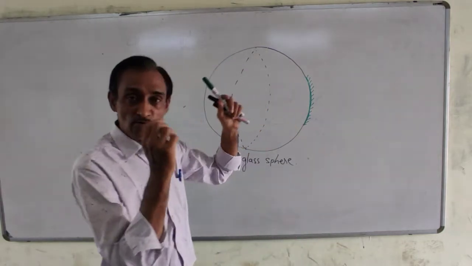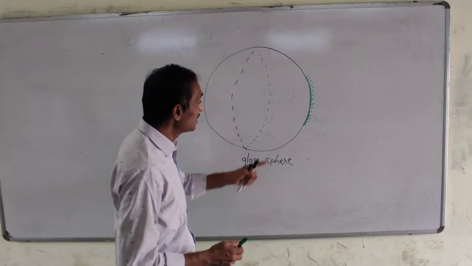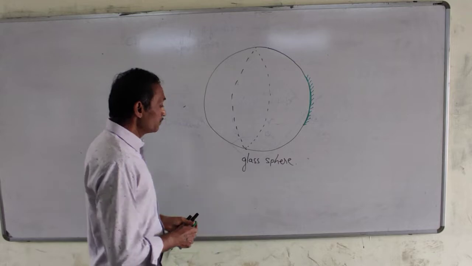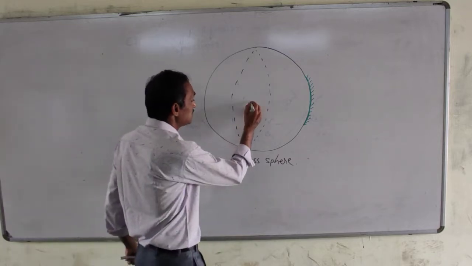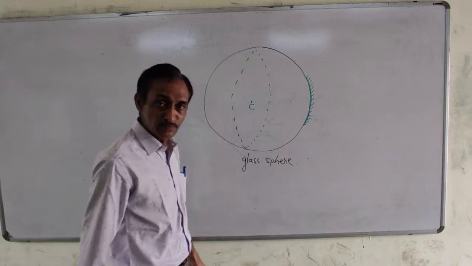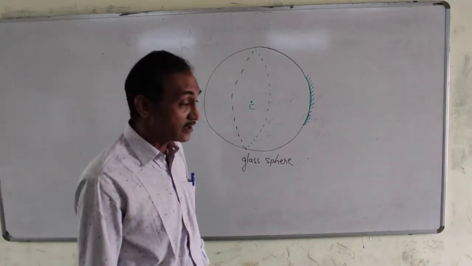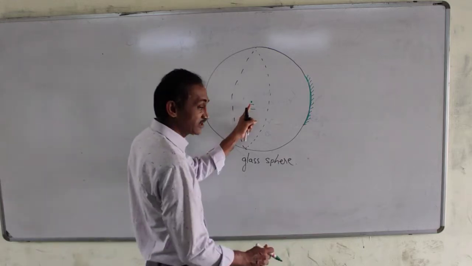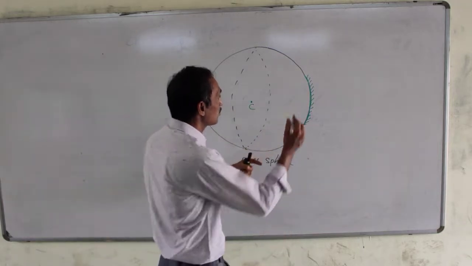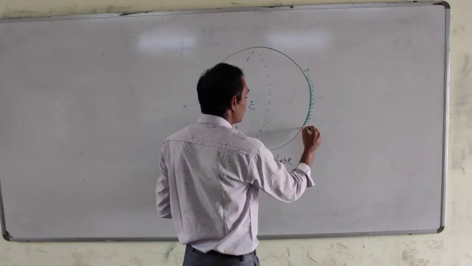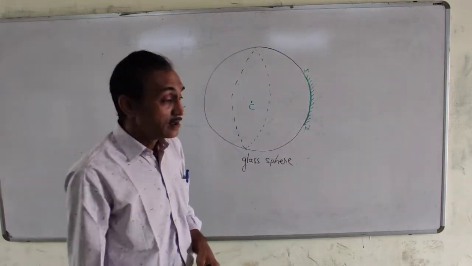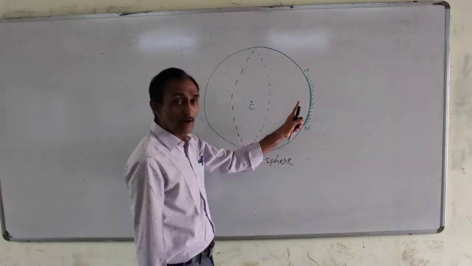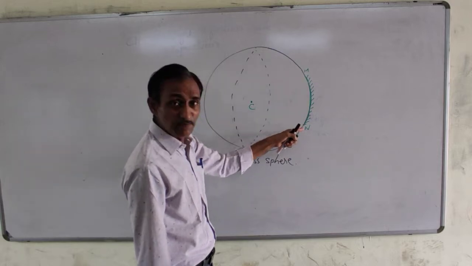So this is concave part of the sphere. Here the internal side is made reflecting surface. Now this C is the center of the sphere. C is known as center of curvature for this part. I call this part MN. C, which is the center of sphere, is known as center of curvature for this part of the mirror.